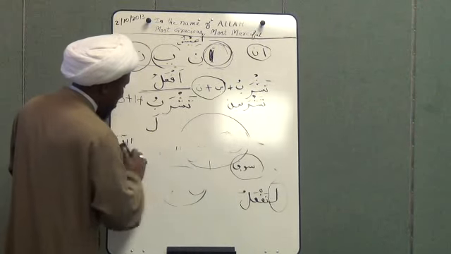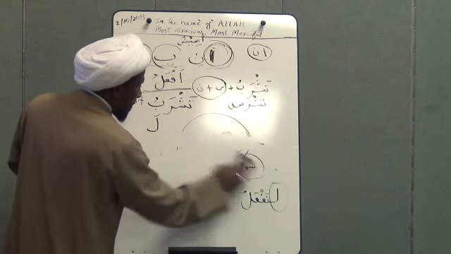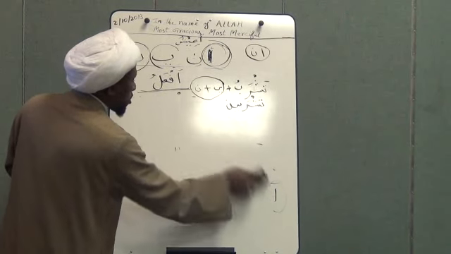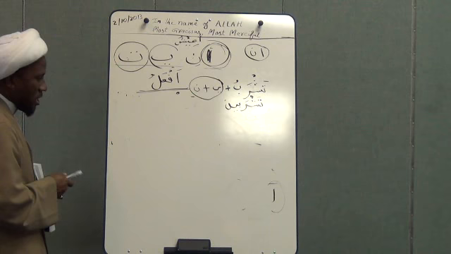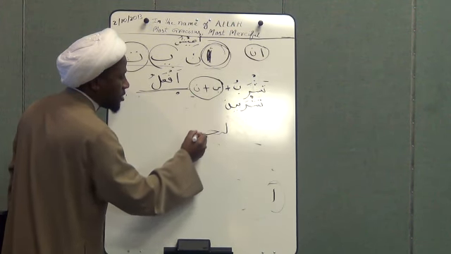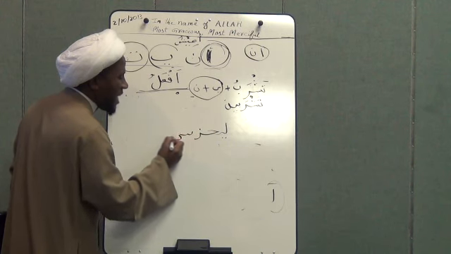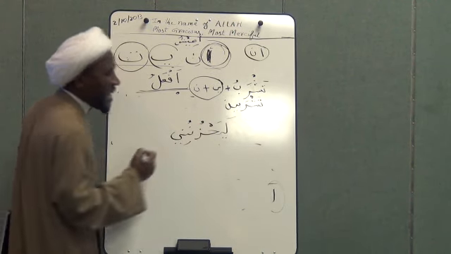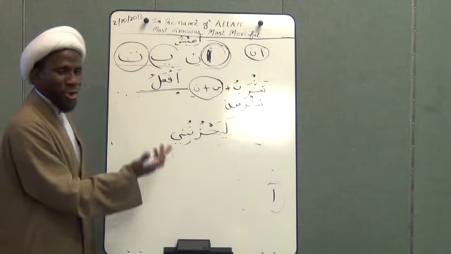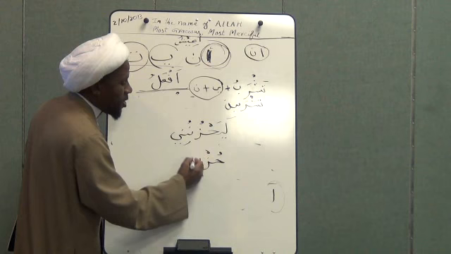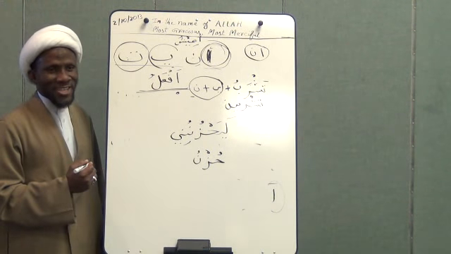He used the word la yahzununi. The actual word is three letters too. It's called huznu. That's the actual word, right?